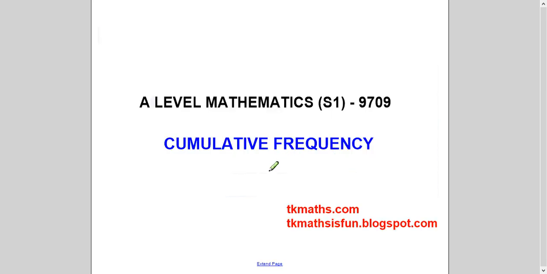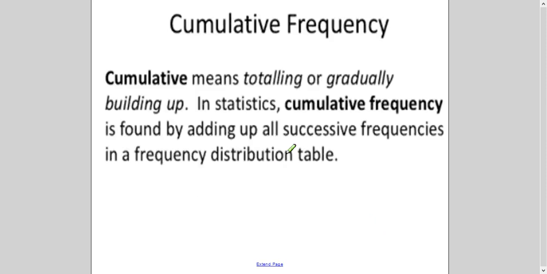So let's just start with one of the graphical methods, which is cumulative frequency. So what is a cumulative frequency? Cumulative means totaling or gradually building up. In statistics, cumulative frequency is found by adding up all successive frequencies. So I will just show you the meaning of this definition in terms of a table here.